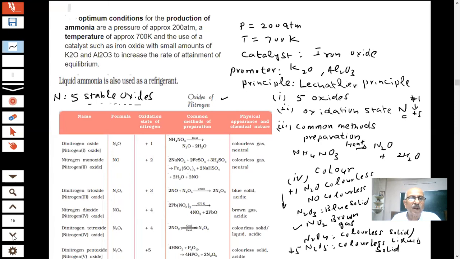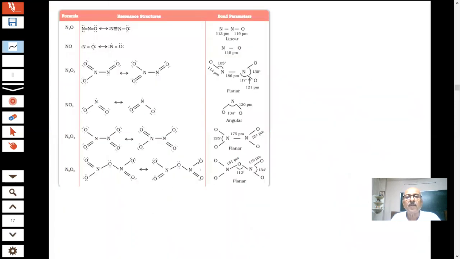Further, one question is going to be there, students: they are always asking for the resonance structures of these oxide compounds. This is very important. They will ask you to draw the resonance structures of oxides of nitrogen. NCERT has given a complete table on that. How do you write the resonance structure?